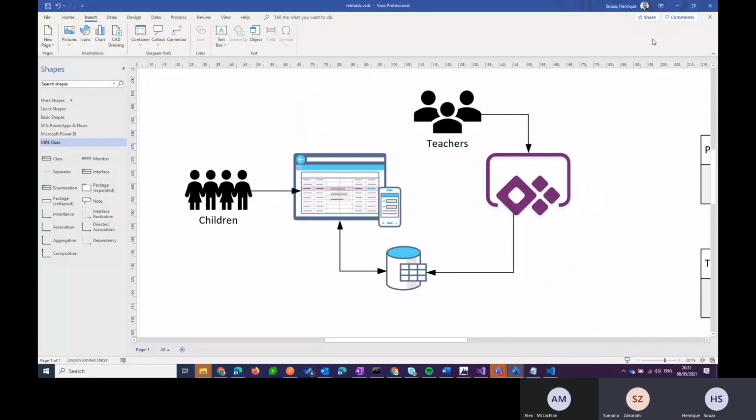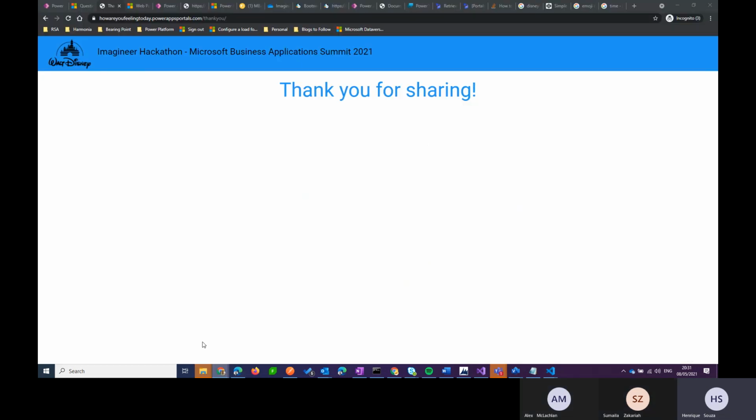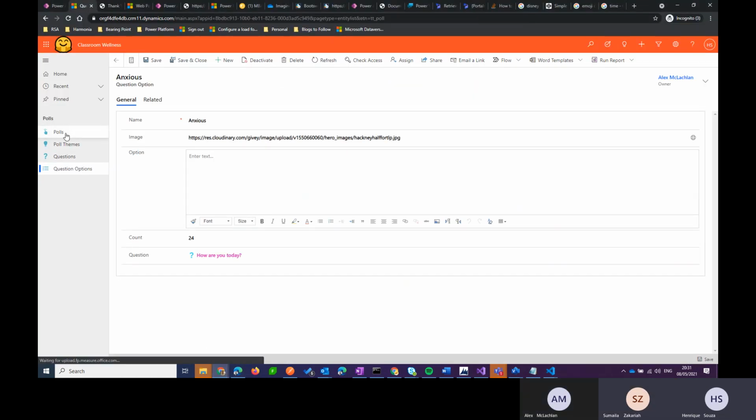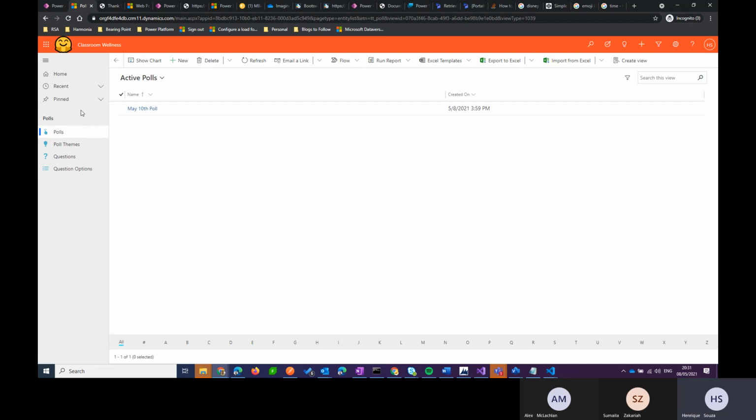For How Are You Today, we built a model-driven app that is used by the teachers to input the questions that will be seen by the children on Power Portals. All the data remains in the Dataverse. If I switch back now to the model-driven app, we can see here that as a teacher, I have the options to see the polls, themes, questions, and question options.